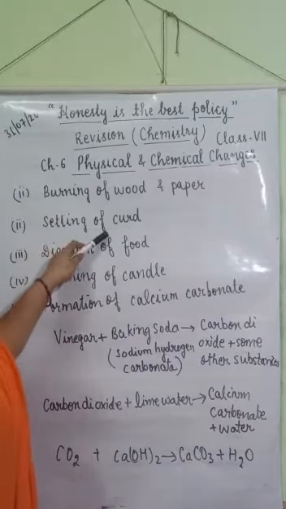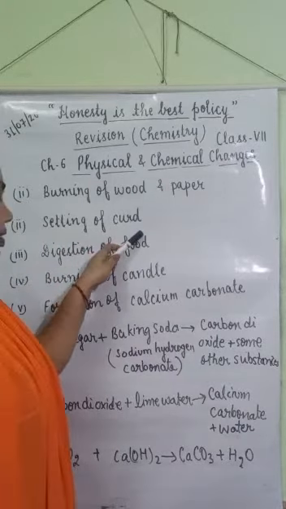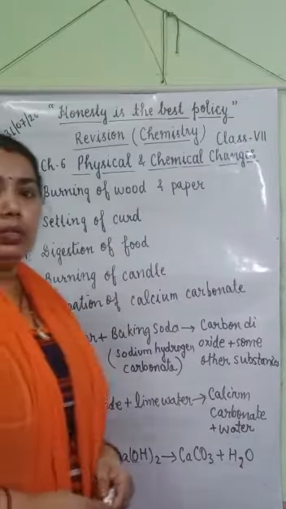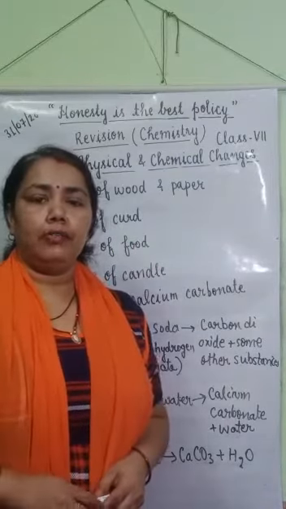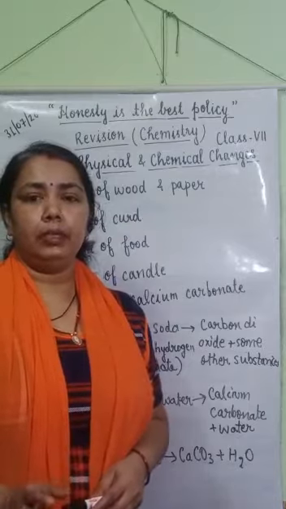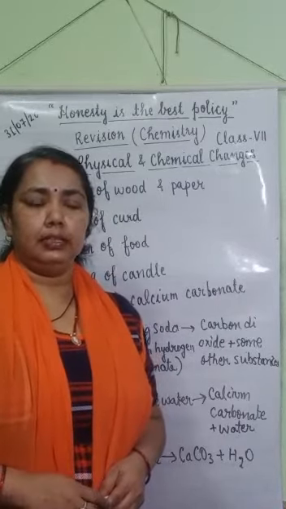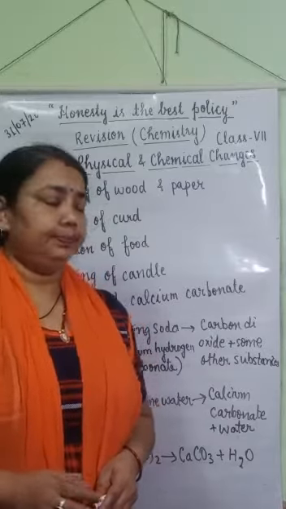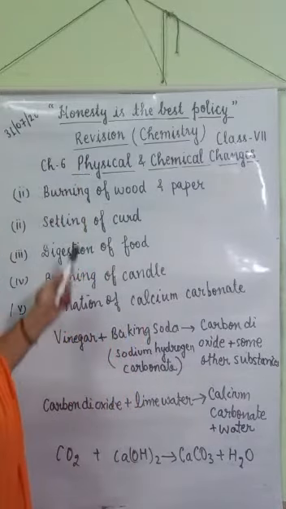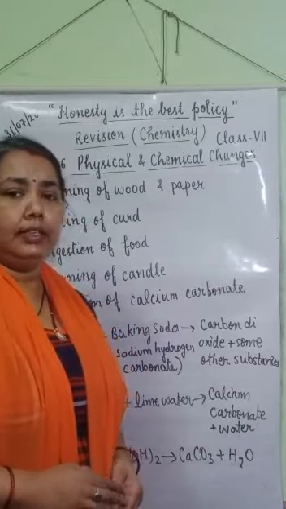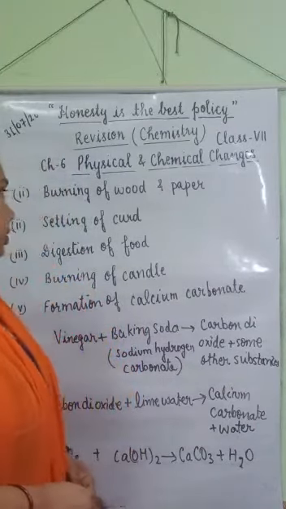Setting of curd. It is also a chemical change because when milk changes into curd, the properties of curd are totally different from the properties of milk. It is not possible that curd changes into milk.